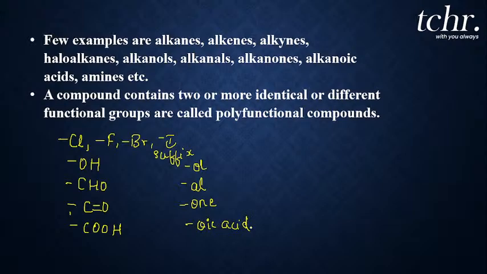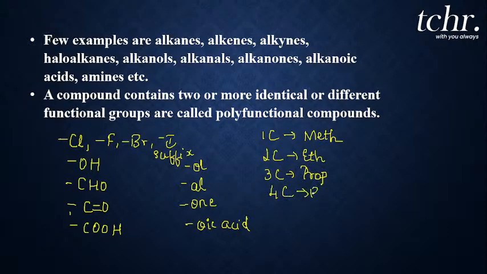So if this part is thorough for you all, you can name the functional groups taking into count the number of carbon atoms. So how do you take into count the number of carbon atoms? If it is one carbon atom, you will write it as meth. Right, two carbon atoms, you will count it and write it as eth. Whereas three carbon atoms, you will write it as prop. So it goes on like that, students. Four carbon atoms, but. So this much idea I have given in this session.